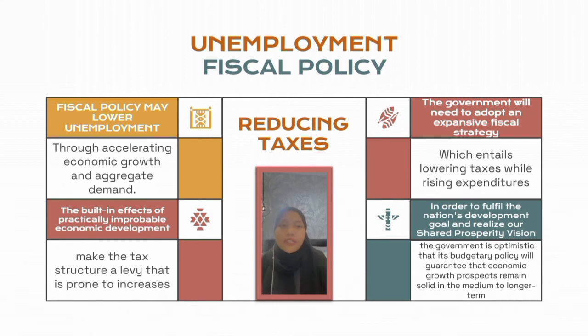The first is by reducing tax. Fiscal policy may lower unemployment through escalating economic growth and aggregate demand. The government will need to adopt an expansive fiscal strategy, which entails lowering taxes while raising expenditure. Reduced taxes increase disposable income, which in turn encourages consumers to consume more, increasing aggregate demand (AD).